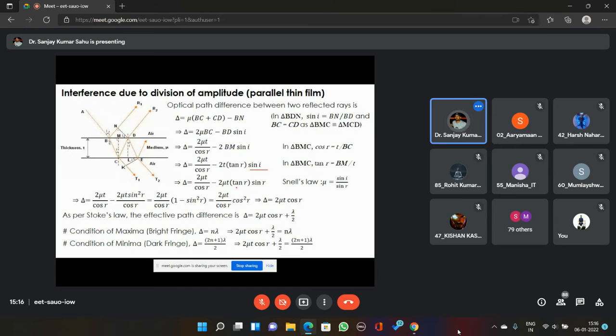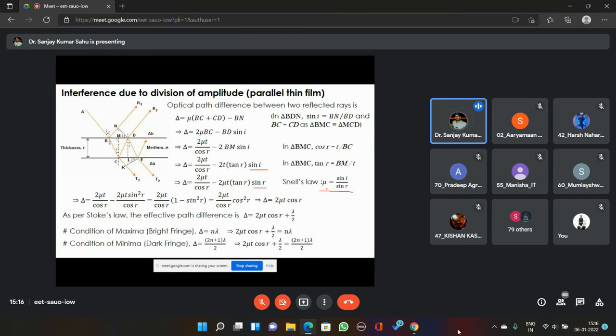Now this can be solved a little bit. Tan r can be written as sin r divided by cos r, and from Snell's law, mu equals sin i by sin r. So we are replacing sin i by mu sin r.